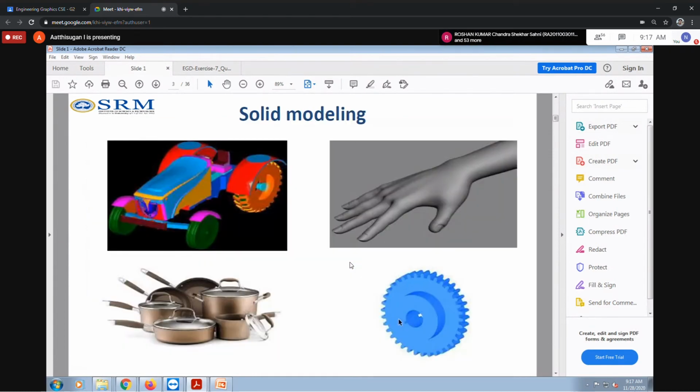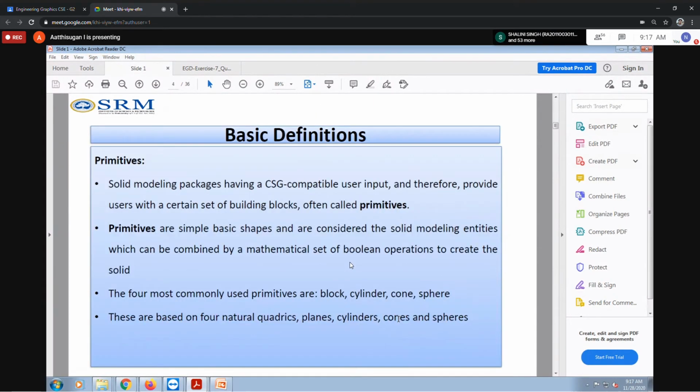That's a solid. Then, having that solid model, these are some images. You can write some basic definitions here. What are primitives? Solid modeling packages have CSG. CSG is nothing but constructive solid geometry. The abbreviation of CSG is constructive solid geometry.